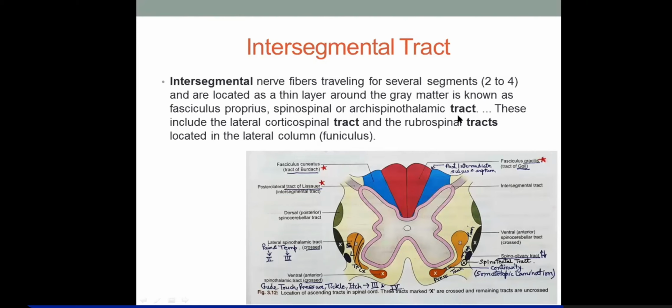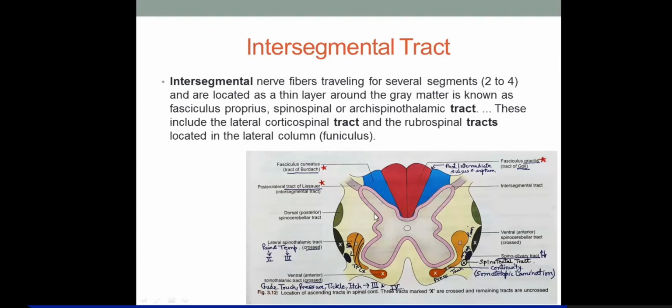or archaeospinothalamic tract. These include the lateral corticospinal tract and rubrospinal tract located in the lateral funiculus. Here in this position you will find the lateral corticospinal tract, and anterolateral to that, covering from there, is the rubrospinal tract.